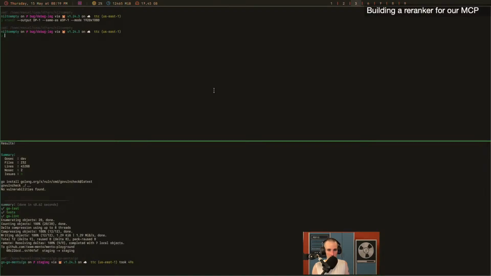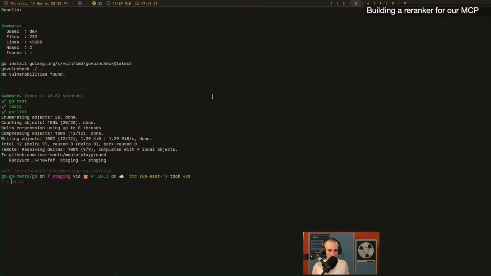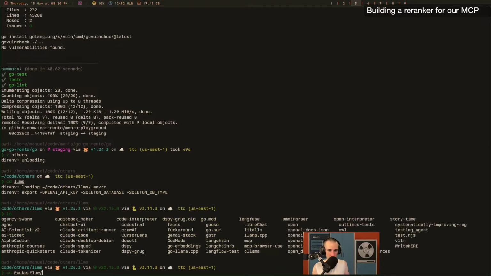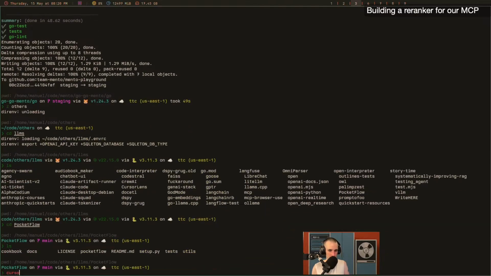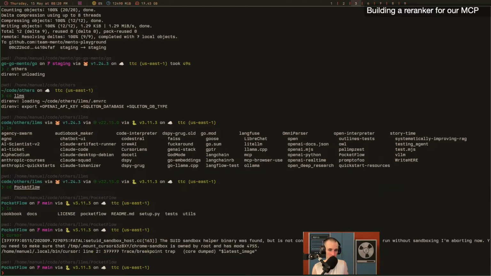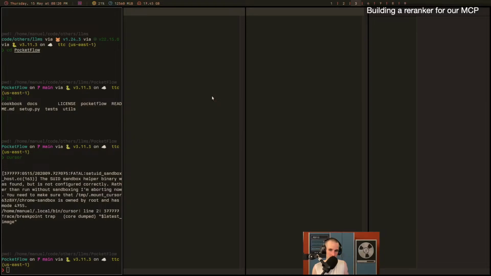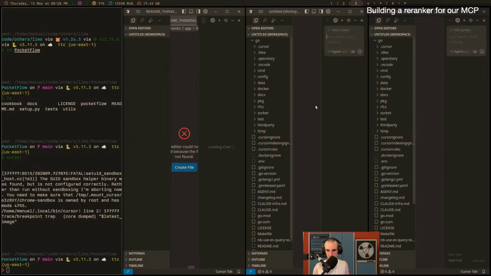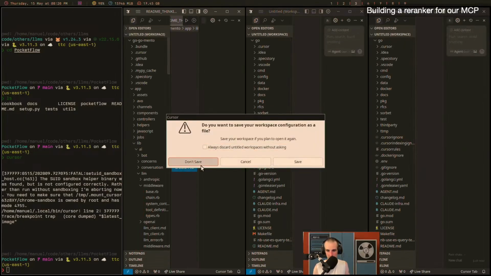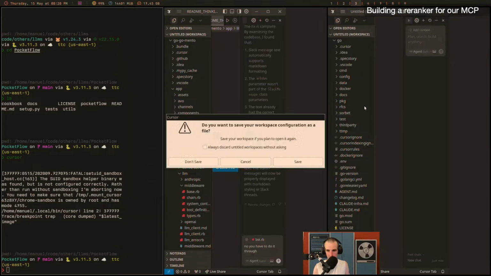So to tackle that, what I have always done and continue doing, because it's really fun, is that I will just clone Pocketflow, right? And then I'll just open it in Cursor. Oh, and I have many Cursors open, so let me quickly close that. Don't save. Close this one.